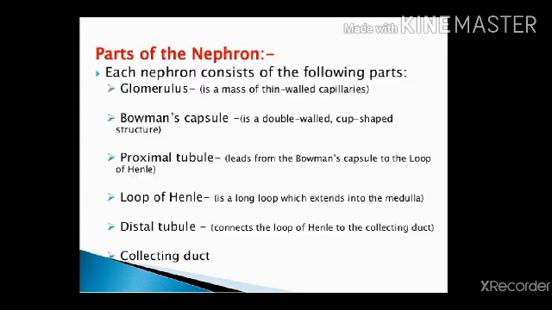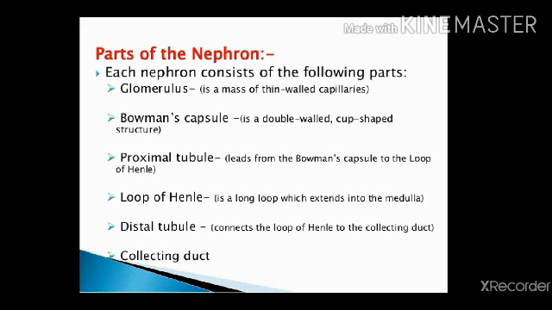Parts of a nephron. Each nephron consists of the following parts. First is the glomerulus, second is the Bowman capsule, a cup-shaped structure, then the proximal convoluted tubule or PCT. The first coiled tubule is called the proximal convoluted tubule. Then the next part is the loop of Henle. It is a U-shaped thin loop called the loop of Henle.